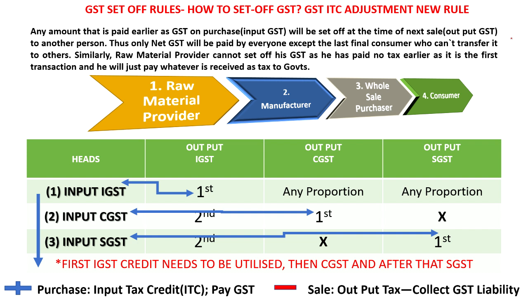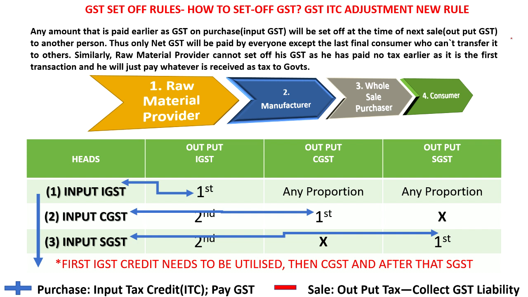Suppose it is 100 rupees, that tax he will have to pay to the government, but he will not pay the entire 100 rupees to the government. He has already purchased something from the manufacturer. At that time he had paid some 20 rupees as tax to the manufacturer. So that 20 rupees he will deduct from the 100 rupees that he has collected, and he will pay only 80 rupees to the government.